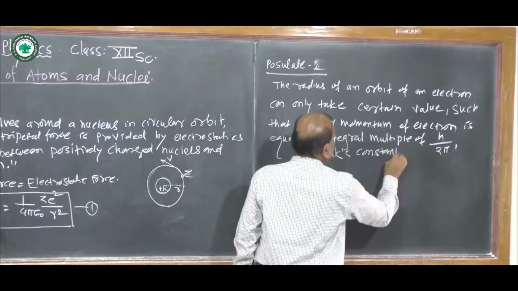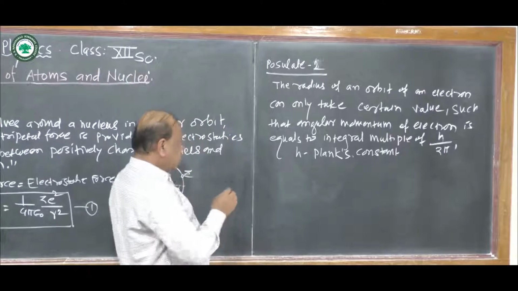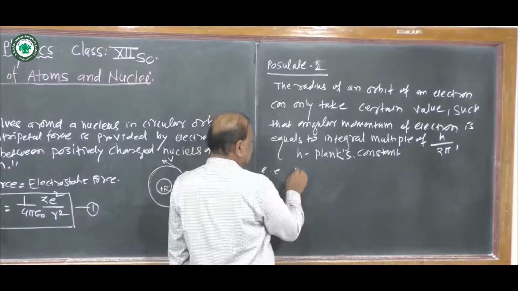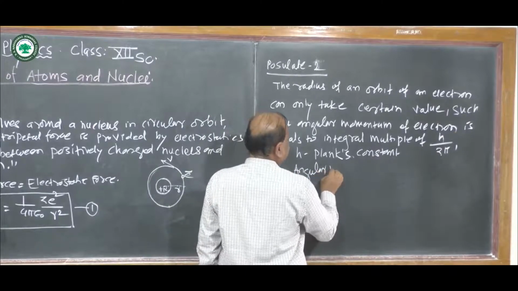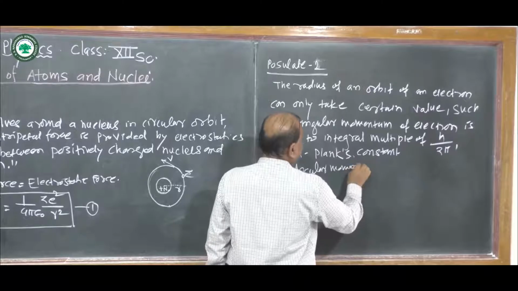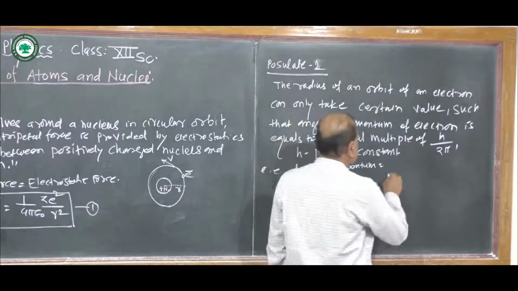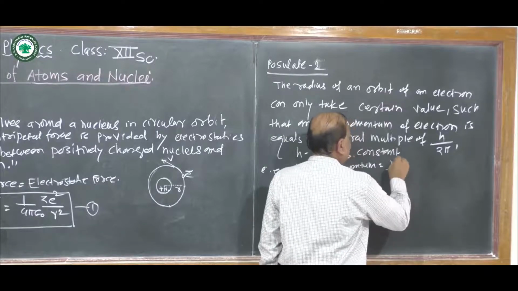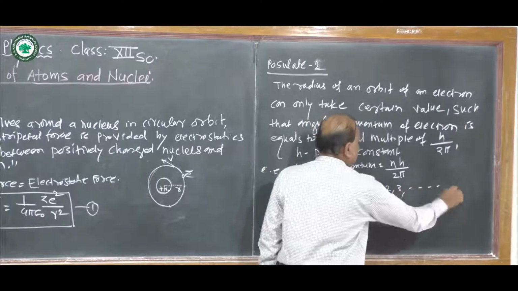That is, the angular momentum is equal to n h upon 2 pi, where n is equal to 1, 2, 3, 4 and so on.